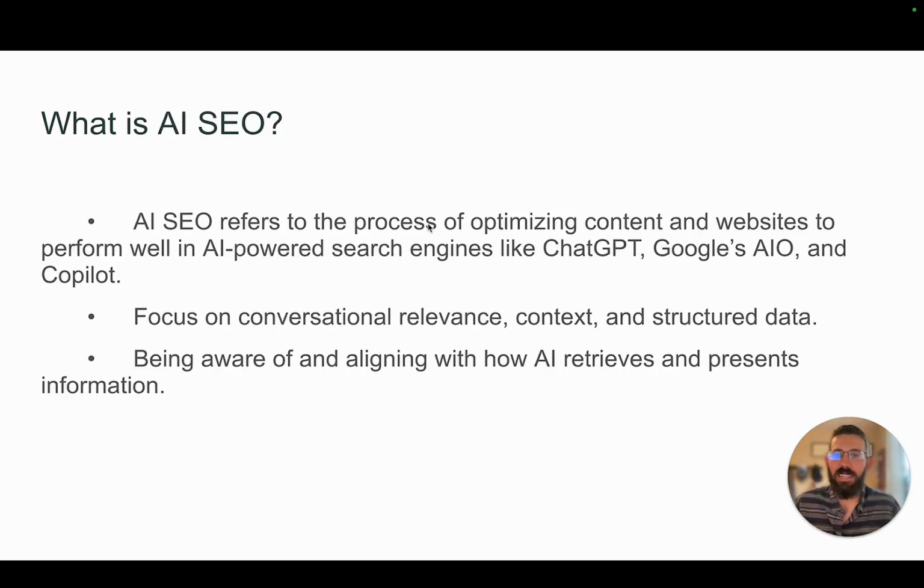First, what is AI SEO? AI SEO refers to the process of optimizing content and websites to perform well and to be used as resources in AI-powered search engines like ChatGPT, Google's AI overviews, and Copilot, and the many others that are there and that will come. With AI SEO, there's going to be a bigger focus on conversational relevance, on the context of the conversation, and on structured data. We will talk about those in a minute. And you'll need to be aware of and align with how AI retrieves and presents information.